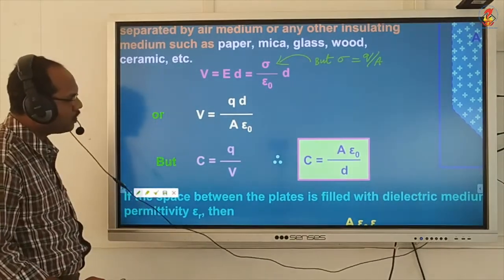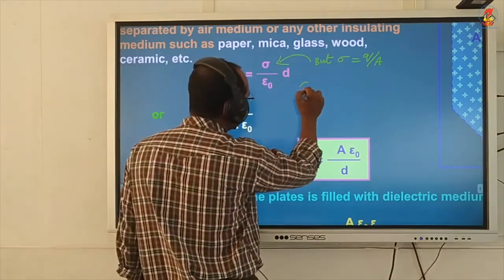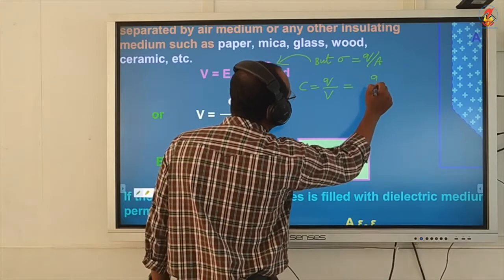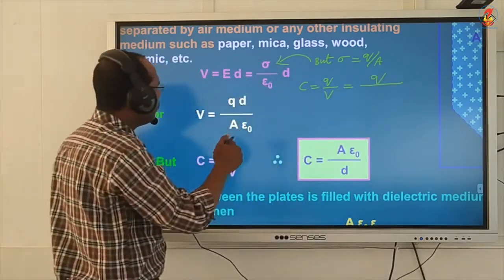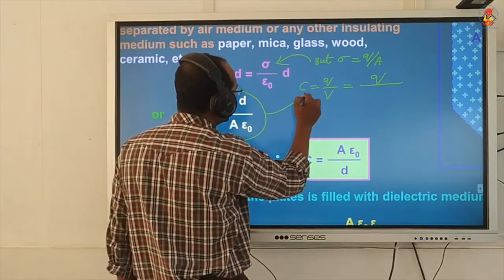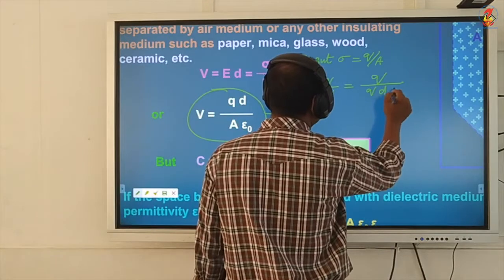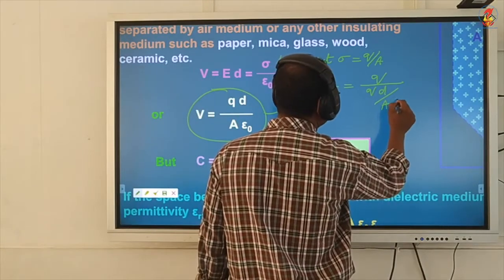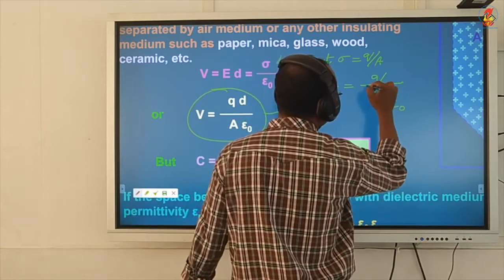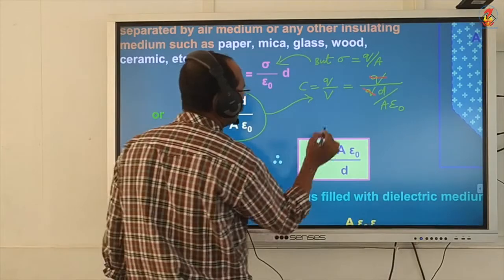Now we know the equation C equal to Q by V. I am putting the value of V here, so C equals Q d by A epsilon 0, inverted: Q by (Q d by A epsilon 0). Q and Q cancel, and A epsilon 0 goes to the top.